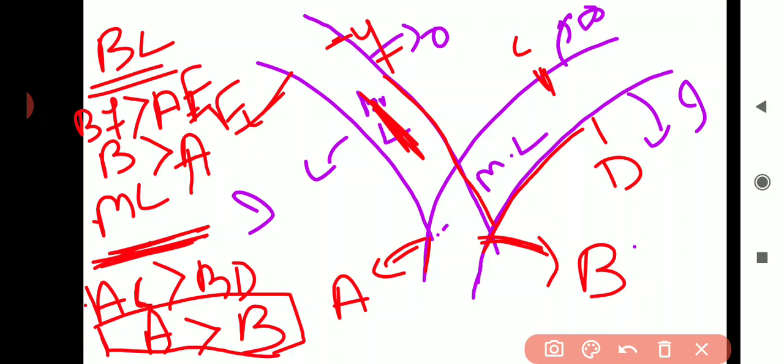In other words, point B should be higher than point A. But for the main line, A should be higher than B.